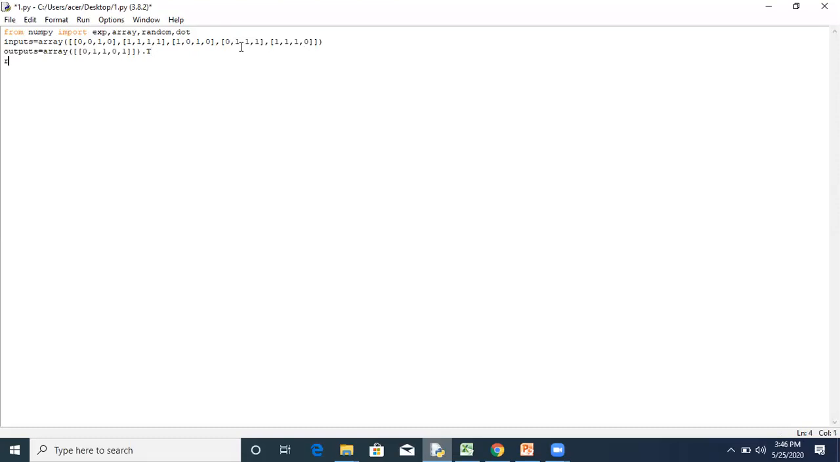Then next we have to generate some random numbers. For that we are using random dot seed. It seeds the random numbers, so it generates the same random numbers every time the program runs. So this is the purpose of using this seed. For that purpose, we have to mention random dot seed.